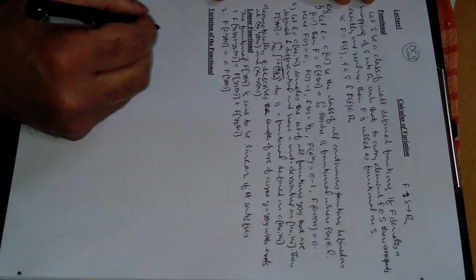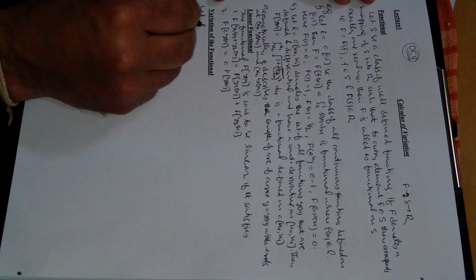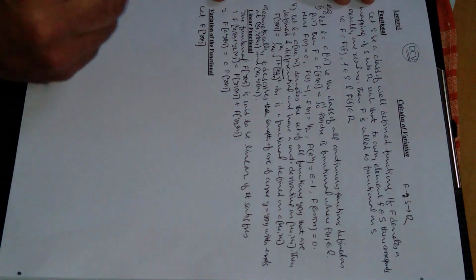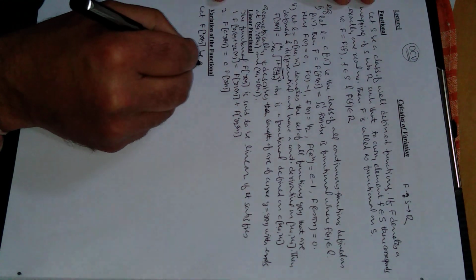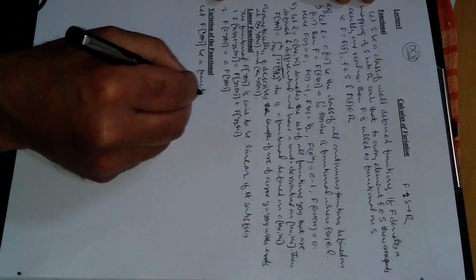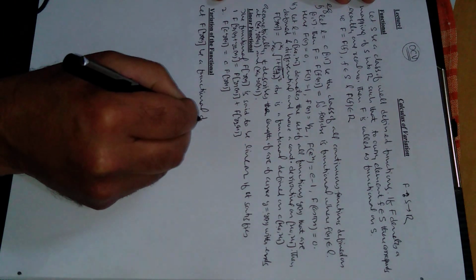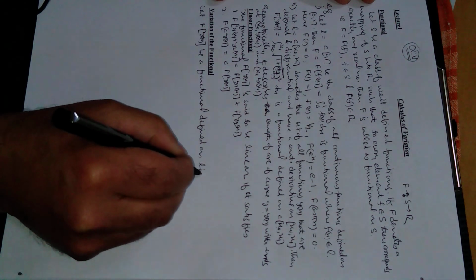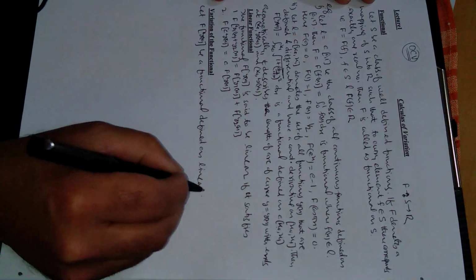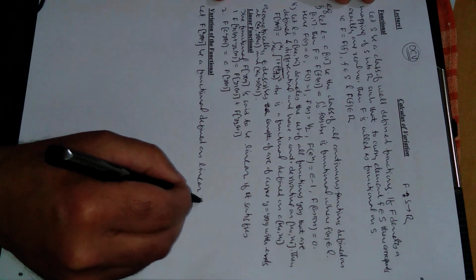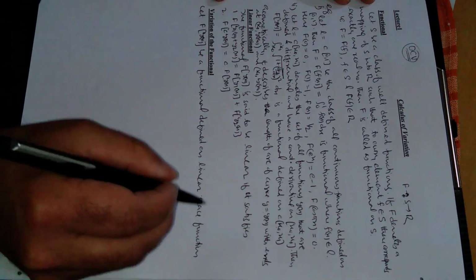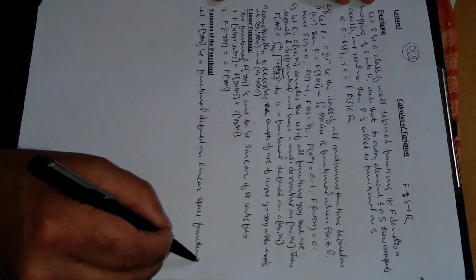Variation of the functional. Next, let F of y, which is actually function of function, be a functional defined on a linear space of functions y.